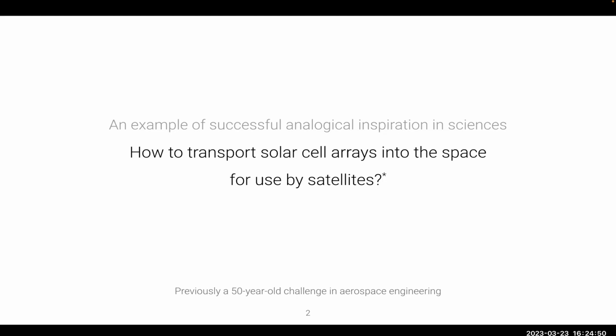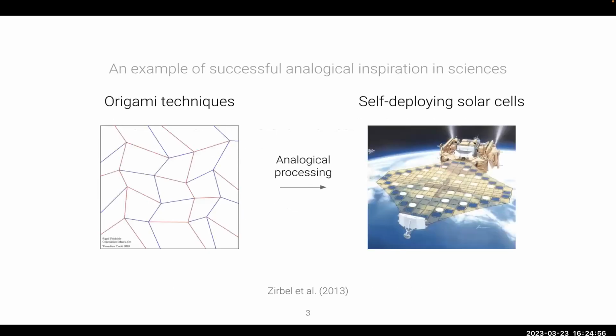One solution might be to make the cells themselves lighter, another to build a bigger rocket, but an astrophysicist working at NASA at the time happened to be an origami expert as well, and he recognized the deeper structural similarity between folding origami papers and transporting and deploying large solar arrays into space, despite the obvious surface level differences. This kind of recognizing deeper structures, despite the surface level differences, is what we term analogical processing.